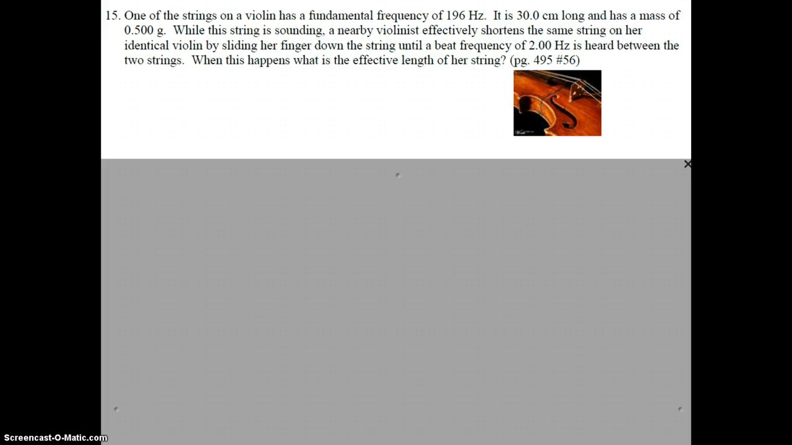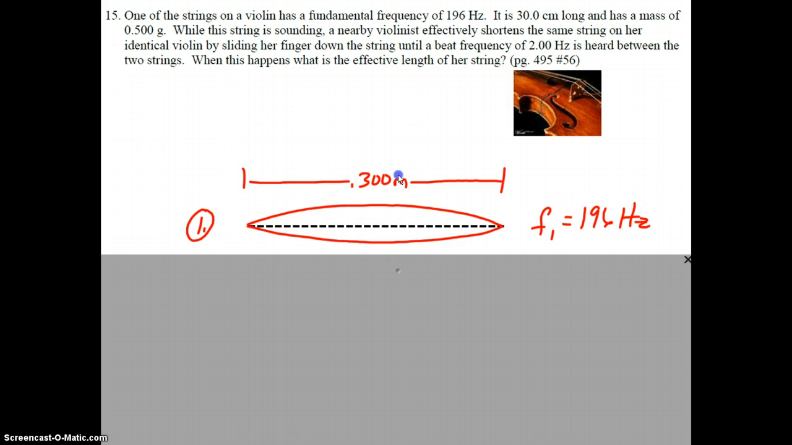We're going to start off by drawing some diagrams and labeling some things we know based on what we're given in this problem. We know for violinist 1 that her string is 30 centimeters long, 0.3 meters long. We know it's vibrating at the fundamental frequency, and we know what the standing wave at the fundamental frequency looks like, and that's one antinode. We know the fundamental frequency is 196 hertz.